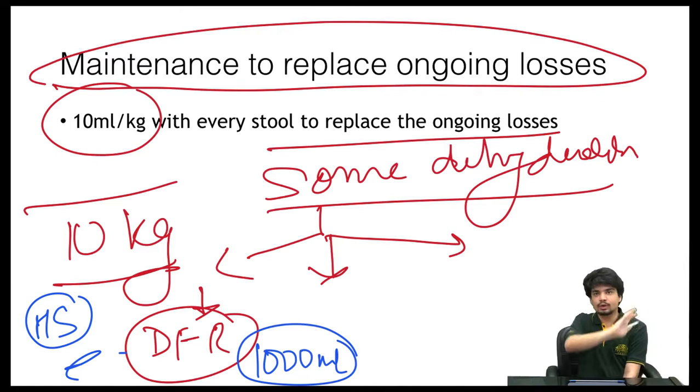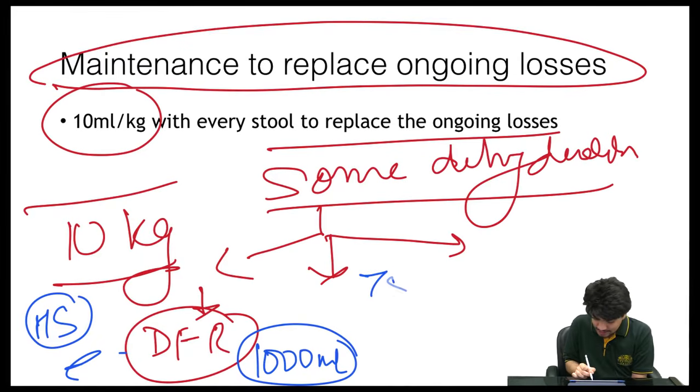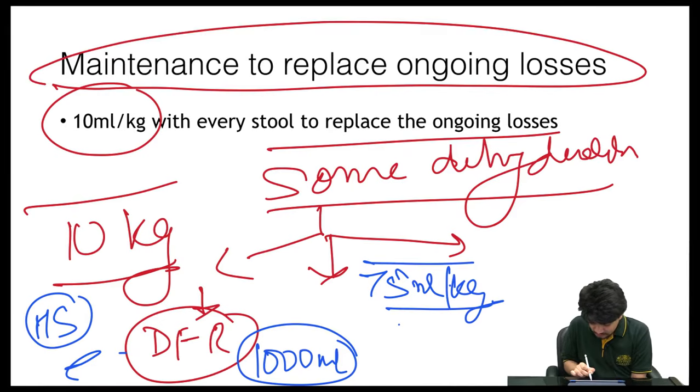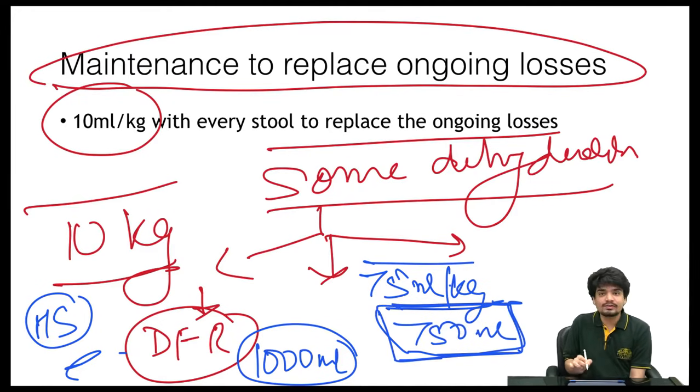This has to be given over a period of 1 day to the child because that is the daily fluid requirement. Then because the child is in some dehydration, we have to replenish that hydration status. We have to rehydrate that child. That rehydration has to occur at 75 ml per kg. So this is 10 kg, so that has to be 750 ml. The 750 ml needs to be given over 4 hours.